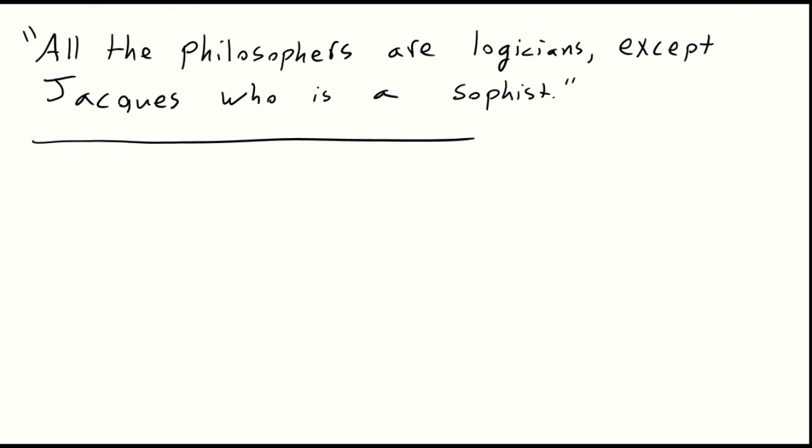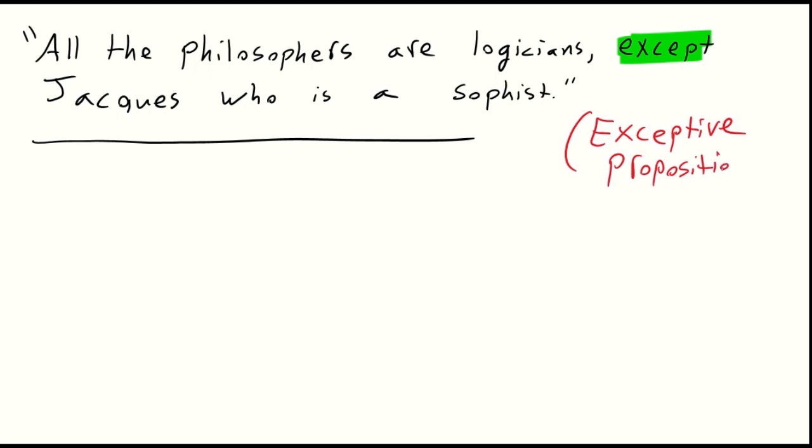Let's try another example. In this example, we have all the philosophers are logicians except Jocks, who is a sophist. So this time with that except, we have an exceptive proposition. So how should we get that into predicate logic? So all the philosophers are logicians except Jocks, who is a sophist. This is a universal affirmative proposition.